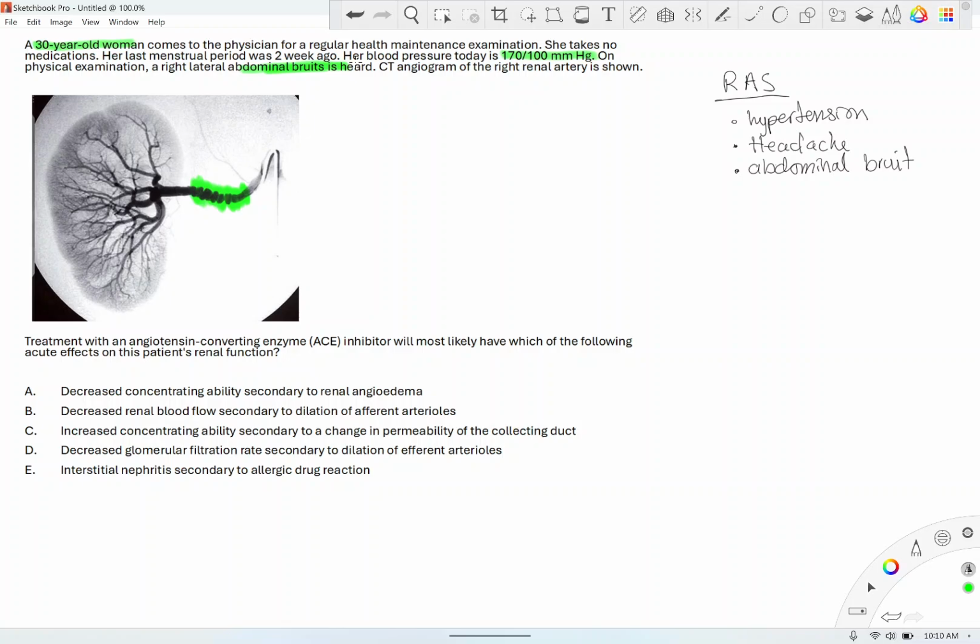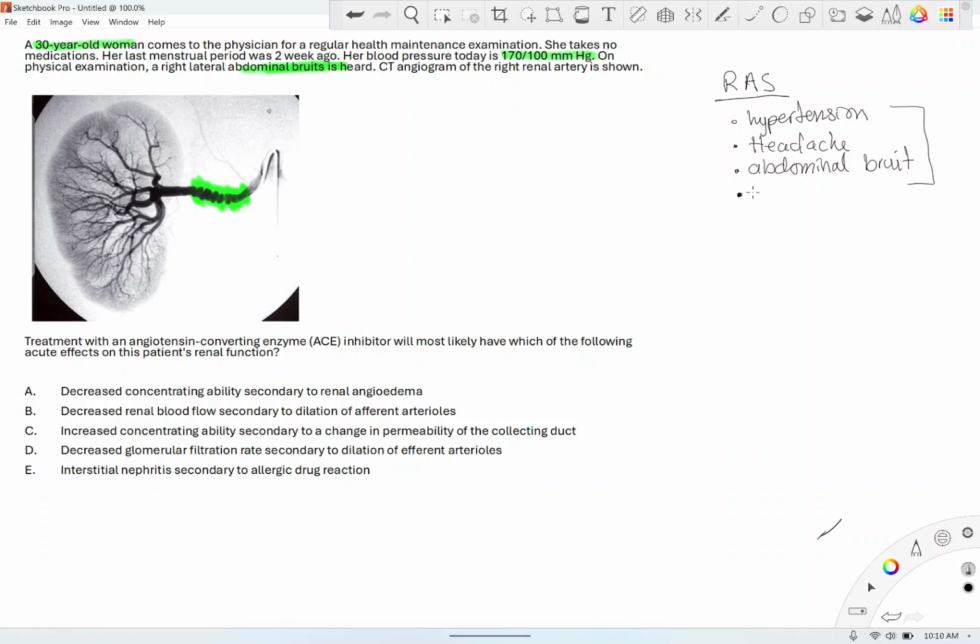So when I have this triad, to me, I'm suspicious of renal artery stenosis. So this triad of symptoms, always take into consideration. Whenever you have that, the next thing is you should order an ultrasound or angiography. Ultrasound is easier, cheaper, but if you want to order an angiography, that's fine, which will confirm the diagnosis.